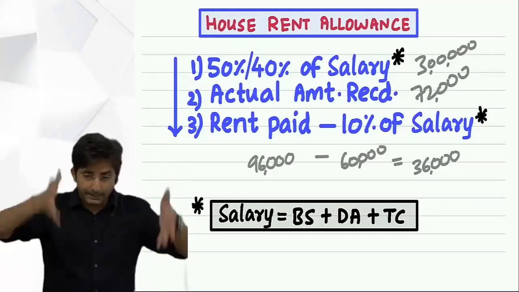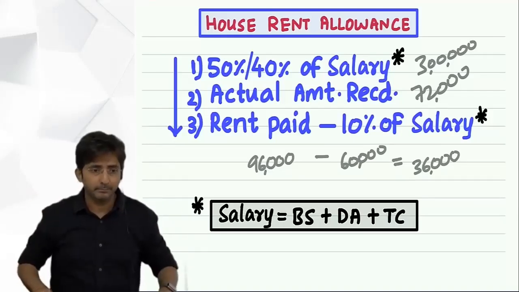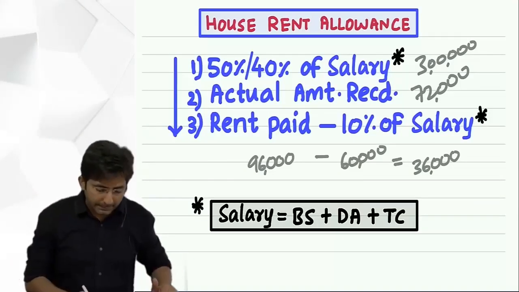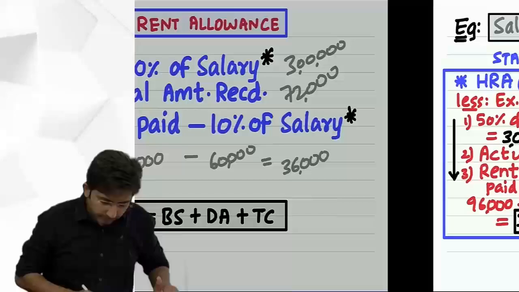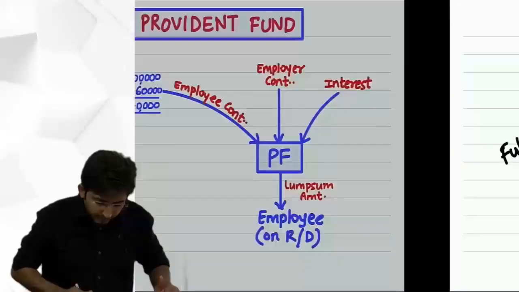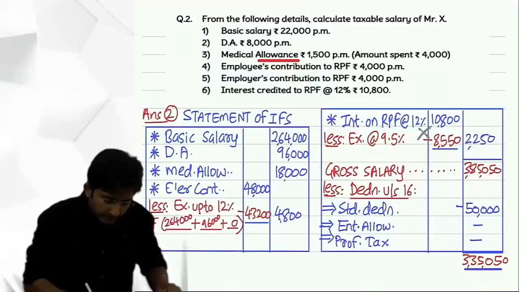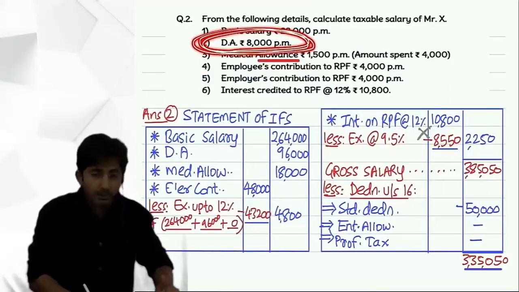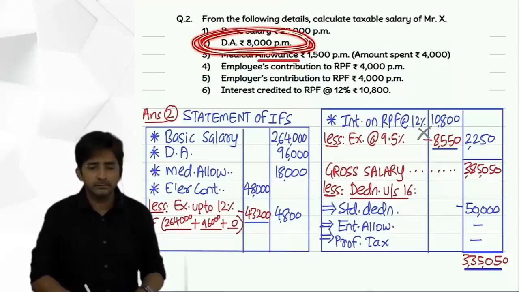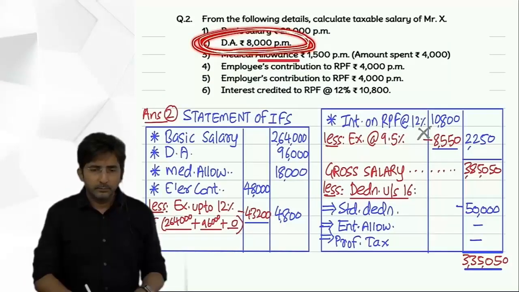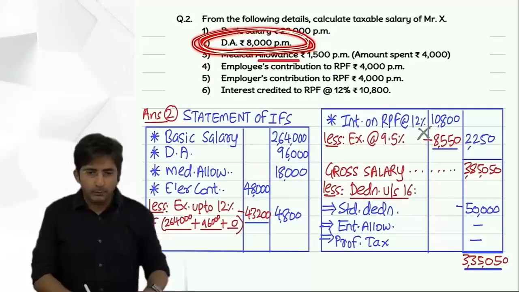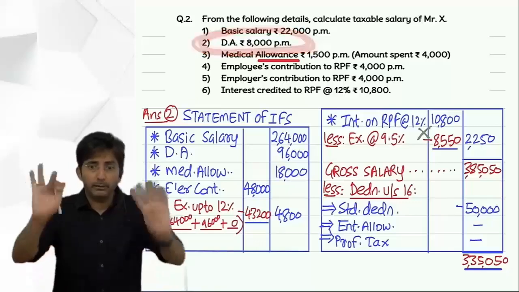But you have to write it in the main statement. For example, in this question, if dearness allowance was written as not in terms, many students ignore it.